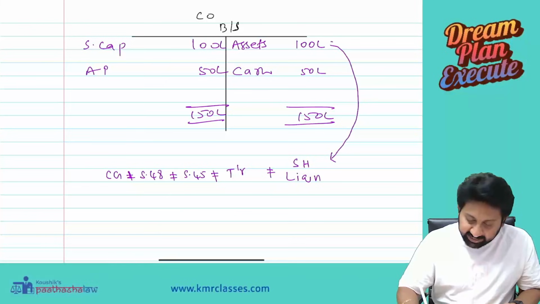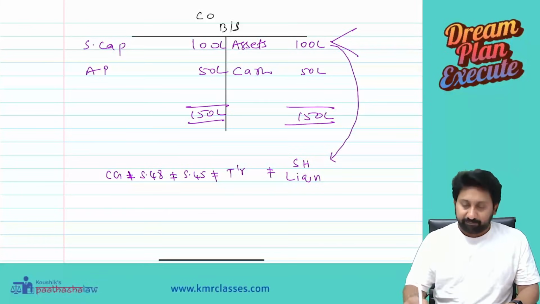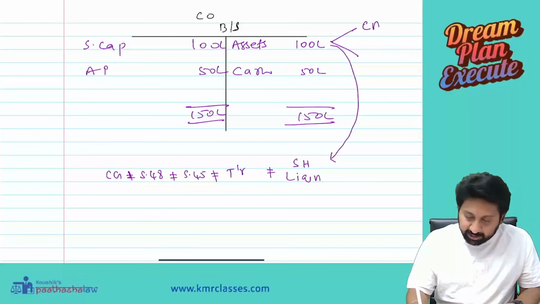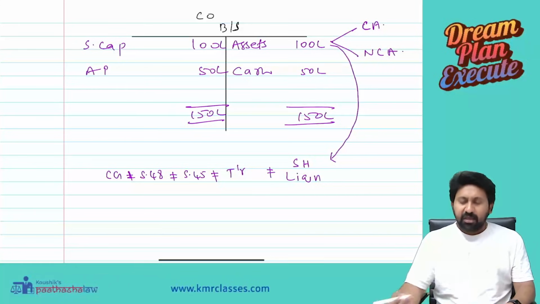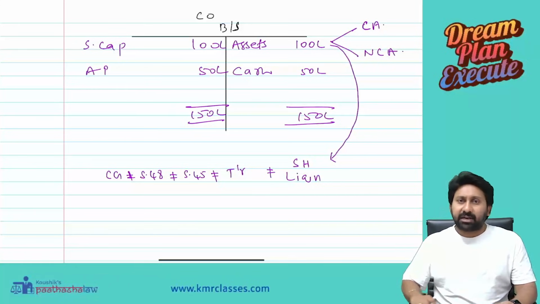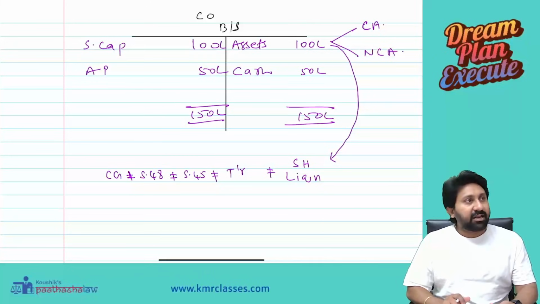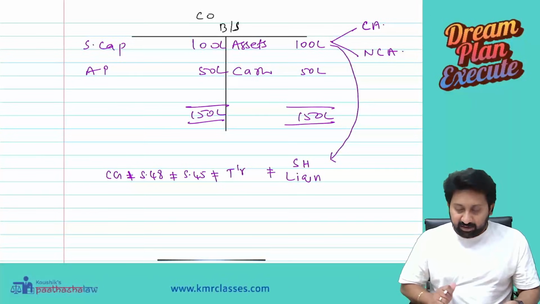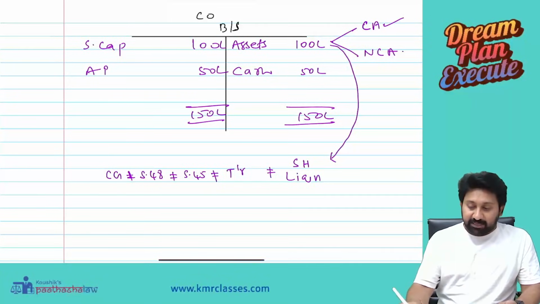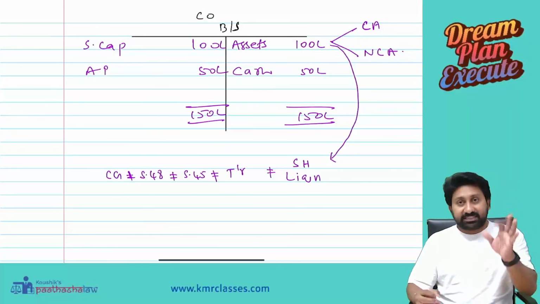In these assets, two types can be there. Number one, capital asset. Number two, non-capital asset. Anyway, if it is a non-capital asset, capital gains tax will not be there. However, there is a small exception to this.